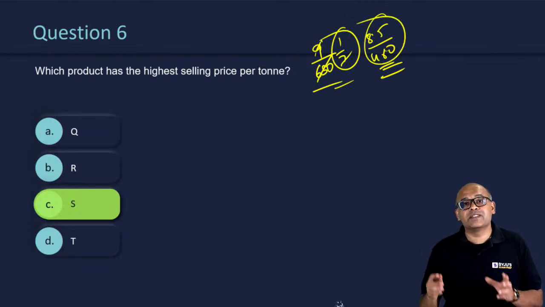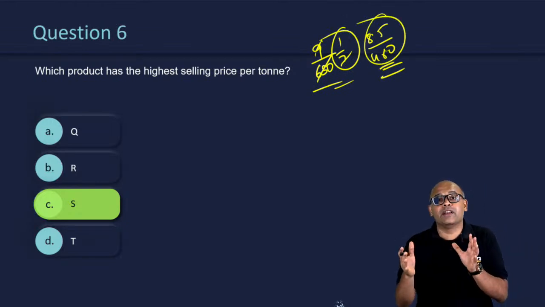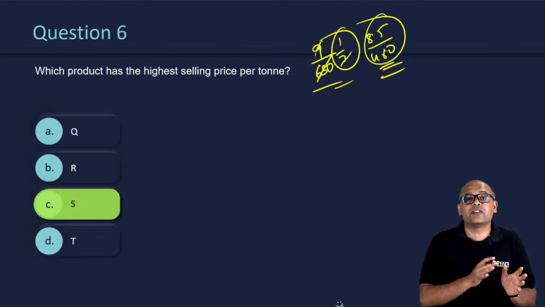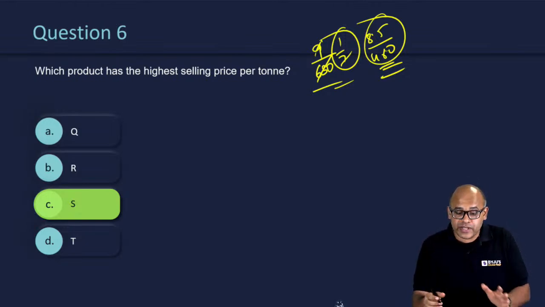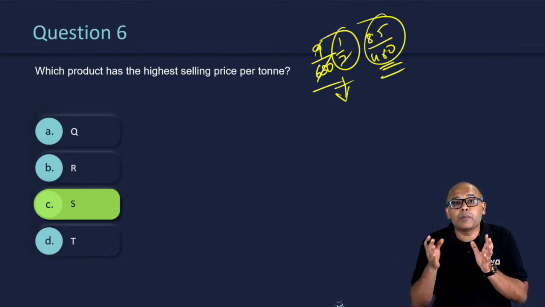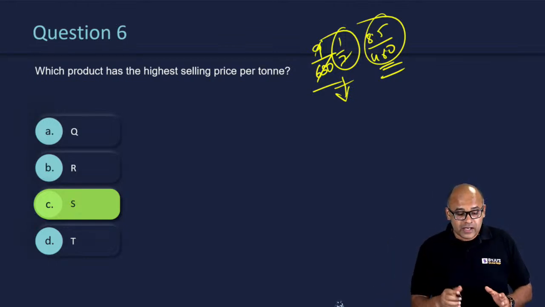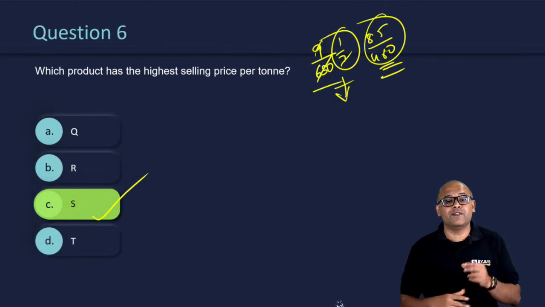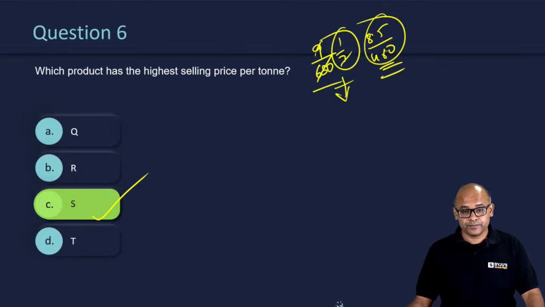Similarly, you can approximate this. So you can see which you have to compare. Is this fraction higher or that fraction higher? Don't waste your time trying to see what is 1 by 7 as a value and then compare the final values. You are supposed to compare the fractions in this. So that is the correct answer. Option C, value is S.